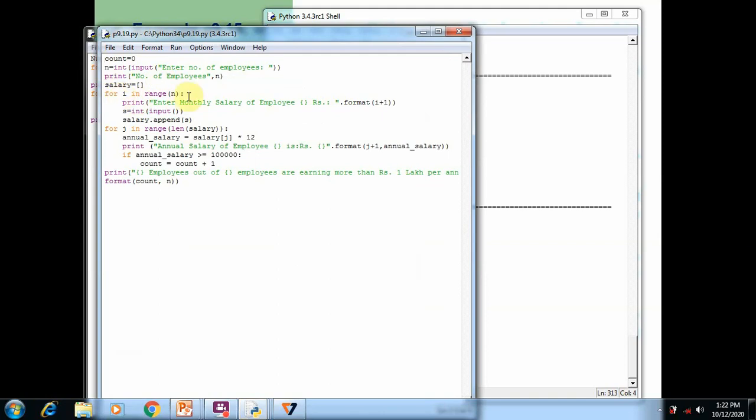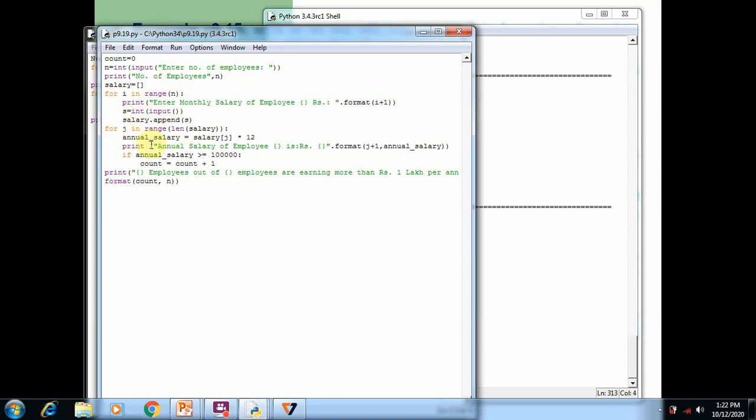In the for loop, we specify the range value as n, that is the number of employees given by the user. For n employees, salaries are accepted, and each time the user gives a value it is converted into an integer and stored in the list salary by using the append function.